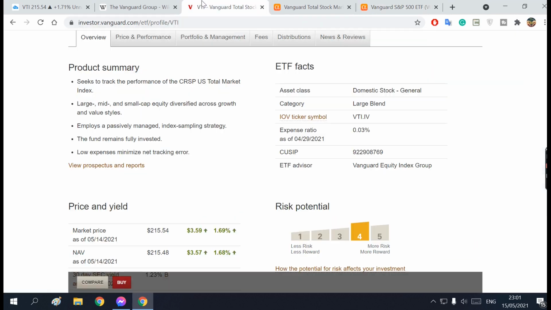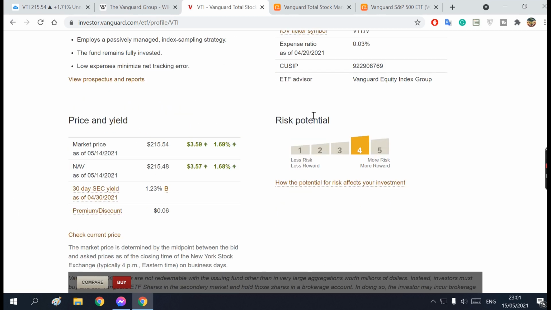So that's pretty much it. And if you go to the Vanguard website, you can see this is the product summary that they include. So VTI, as we said before, tracks the performance of the total market index, which means large, mid, and small cap equity. It employs a passively managed index sampling strategy. The fund remains fully invested, with low expenses, and this is the potential risk, which is number 4 out of 5.